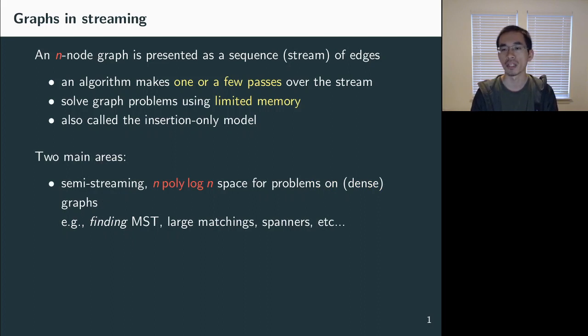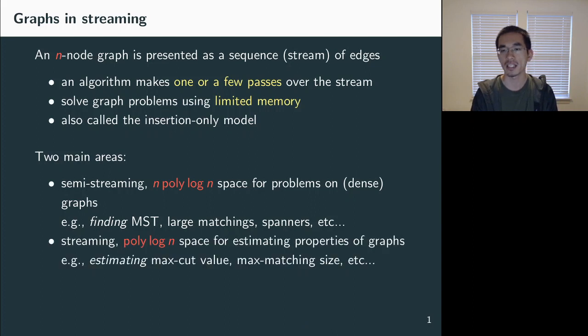One is the semi-streaming setting, where we try to design algorithms using n polylog n space for problems on possibly dense graphs. For example, finding the minimum spanning tree, finding large matchings, and spanners. In this case, the output size is often superlinear, or even n polylog n. The goal here is to use polylog n space per vertex, and we want to compress the edge space. In other words, how do we solve the problem without storing the entire, possibly dense graph?